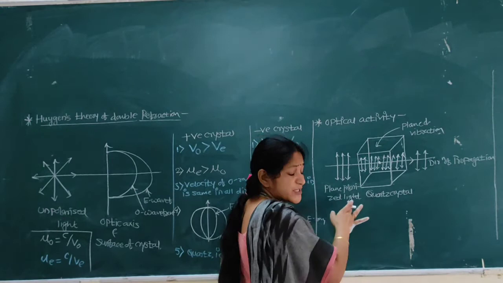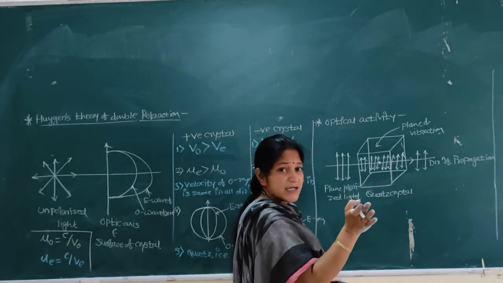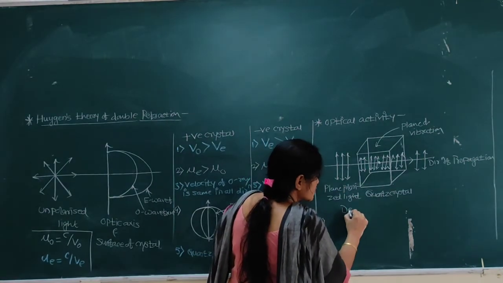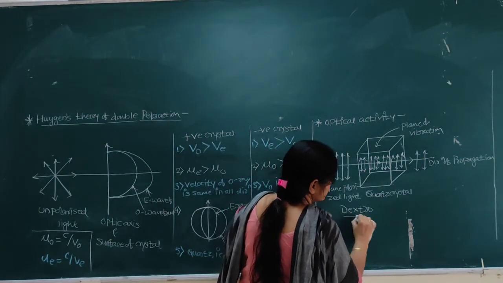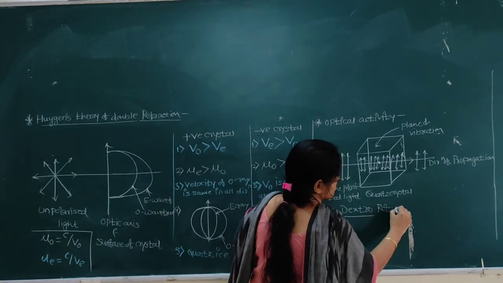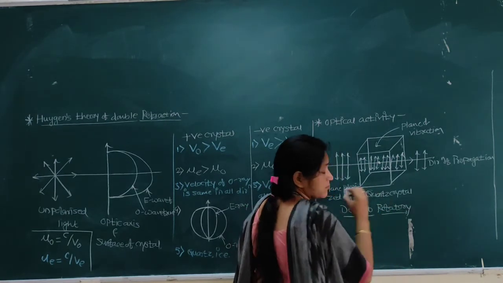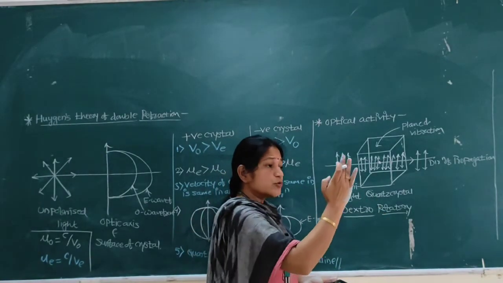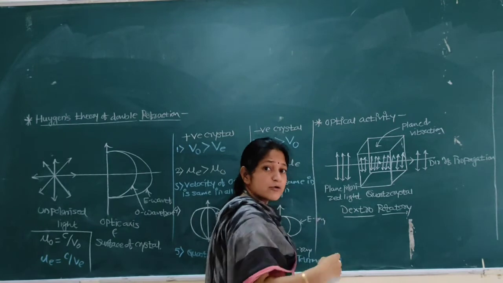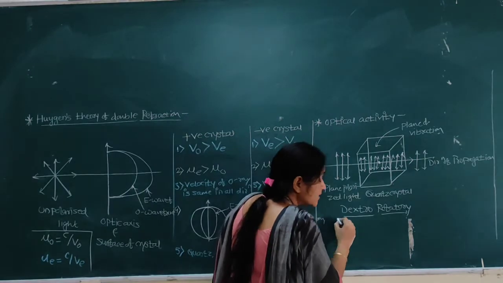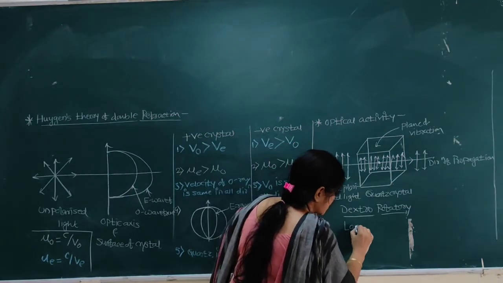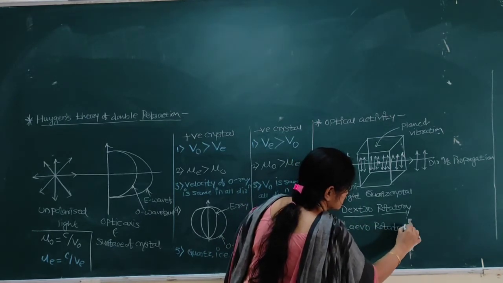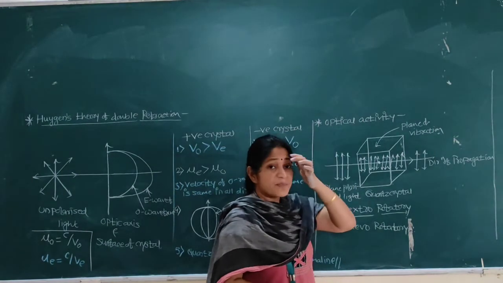If the substance rotates the plane to the right side, or in clockwise direction, then it is said to be dextrorotatory. And if the substance rotates to the left side, or in anti-clockwise direction, then it is said to be laevorotatory. So this is about optical activity.